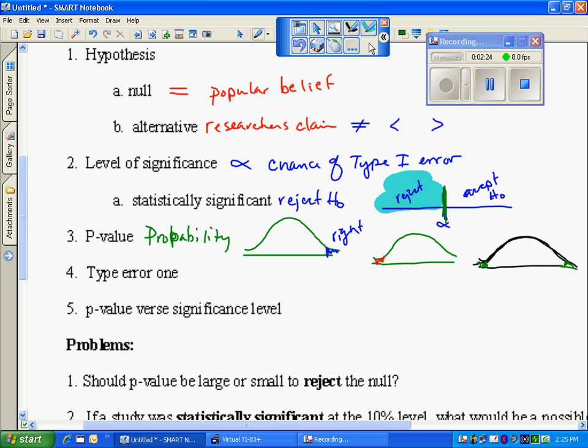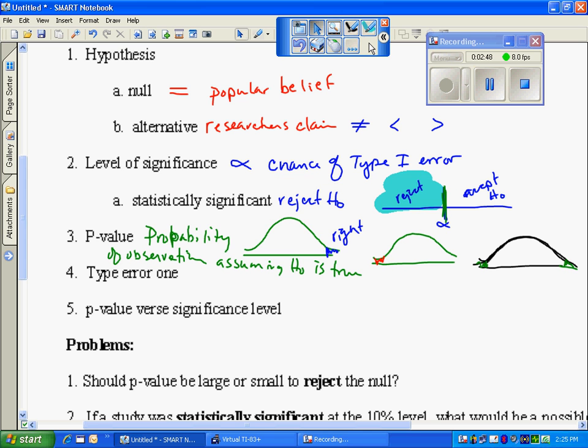So the p-value is the probability that I get an observation. It's the probability of my evidence, assuming the null is true. So I made the assumption that what we believe, the popular belief, is true. I go out and get evidence.